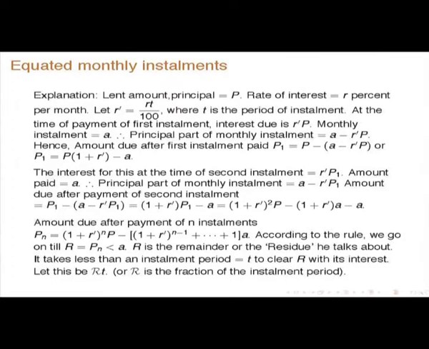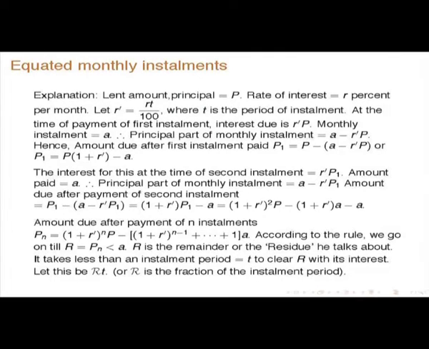Then the interest for this at the time of the second installment is R prime into P1, not R prime into P, and the amount paid is A. Then you find the principal part of the monthly installment, which is A minus R prime P1, and the amount due after payment of the second installment is this. The amount due after payment of n installments will be of this kind, some kind of geometric progression will come.